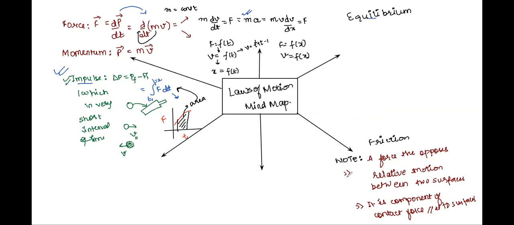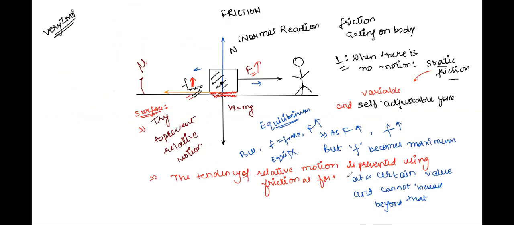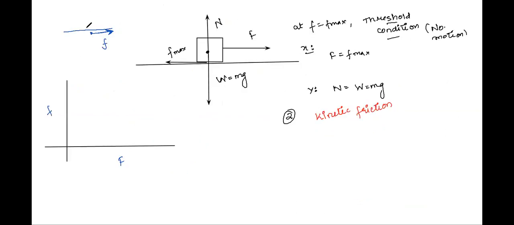The third law talks about every action having an equal and opposite reaction. So this is what we have come to here. Now force starts acting, which is called kinetic friction. This is what it looks like. Initially I was increasing F, and that is the applied force, whereas this is friction.